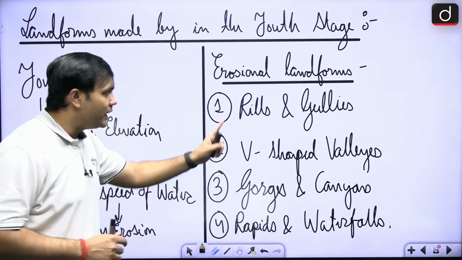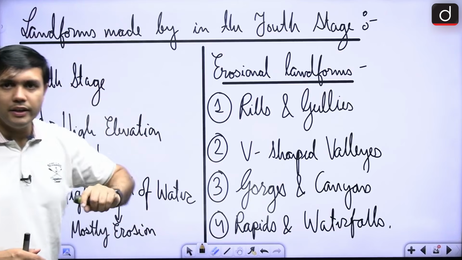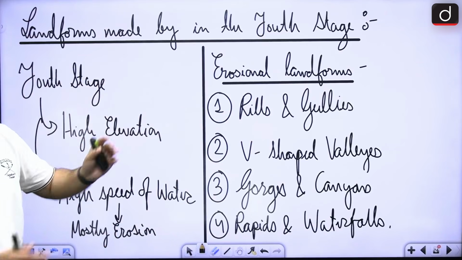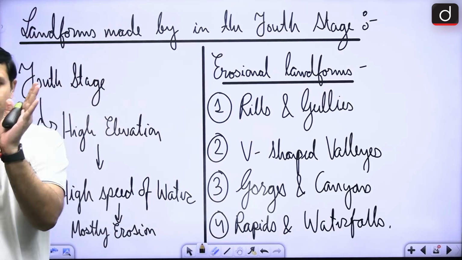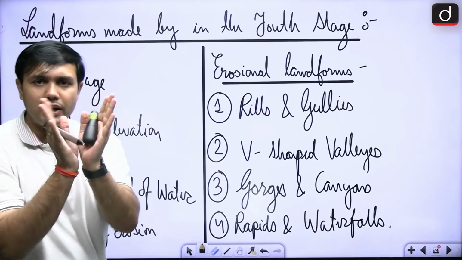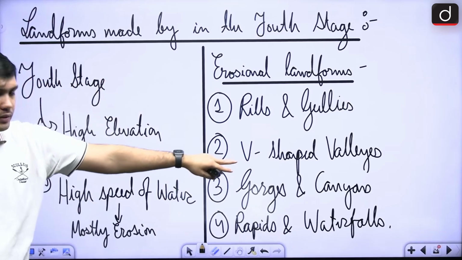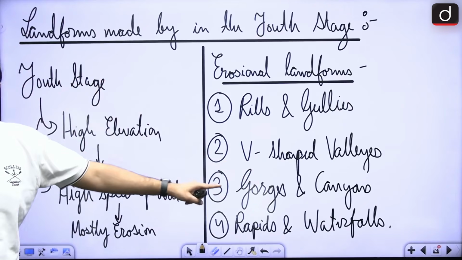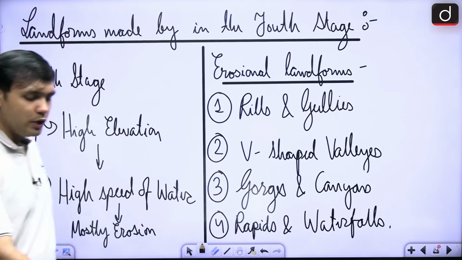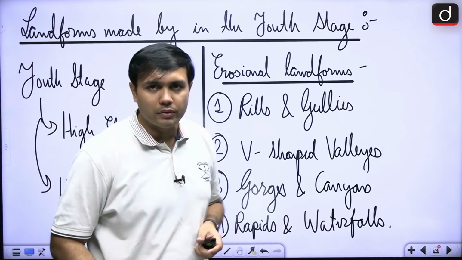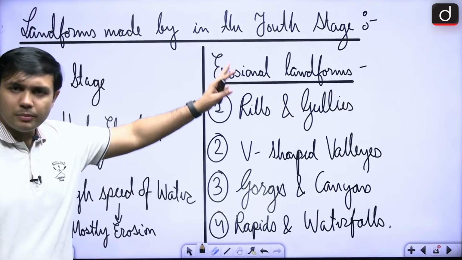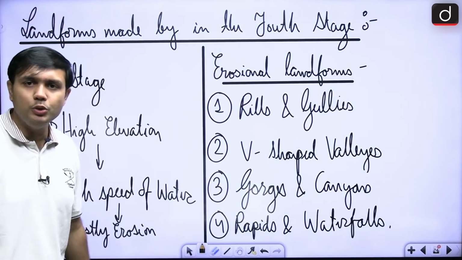So, you will find rills and gullies, right. You will find V-shaped valleys, right. Why? Because the force of the water is so high, right. Then you will find gorges and canyons, you will find rapids and waterfalls, right. So, this is from the youth stage of the river. So, these are some of the erosional landforms that are seen in the youth stage, right.